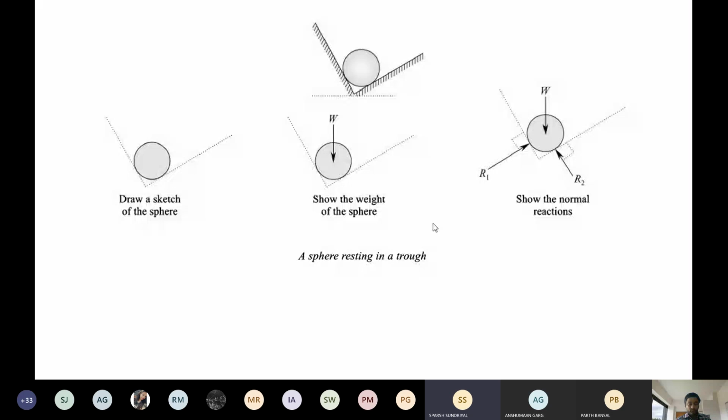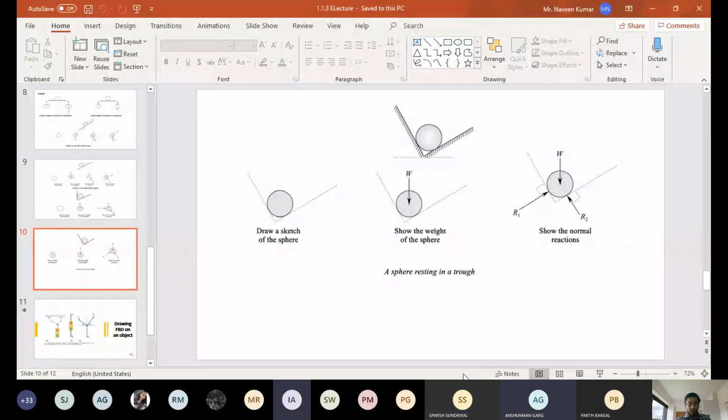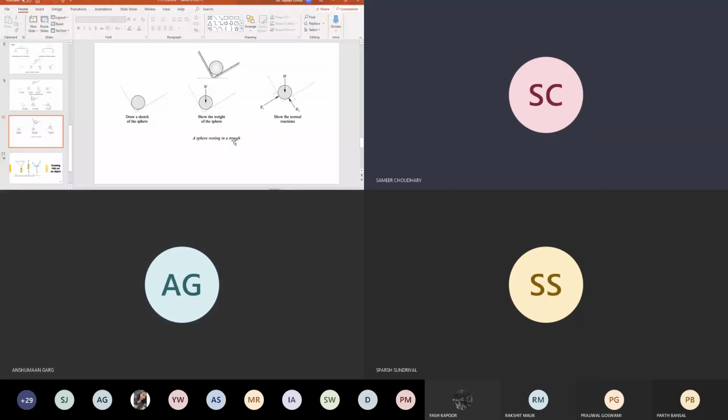Any other question? Yeah. Excuse me, sir. Sir, actually, I want to ask a question regarding the textbook. Sir, which book is better, SS Bhavikatti or DS Kumar Engineering Mechanics? Listen, student, I have already told you that SS Bhavikatti is your textbook. And DS Kumar, you have to use only for the practical or numerical purposes. So SS Bhavikatti you can purchase first, on priority, and secondly, DS Kumar.